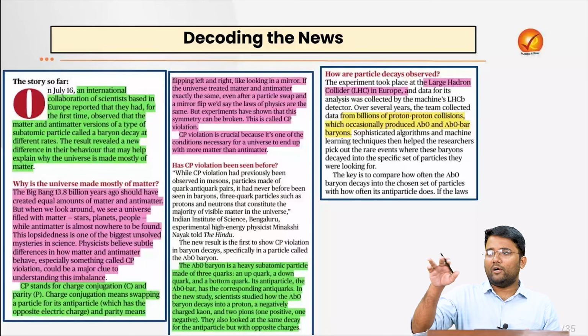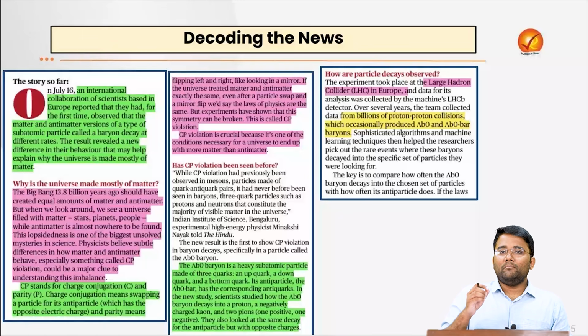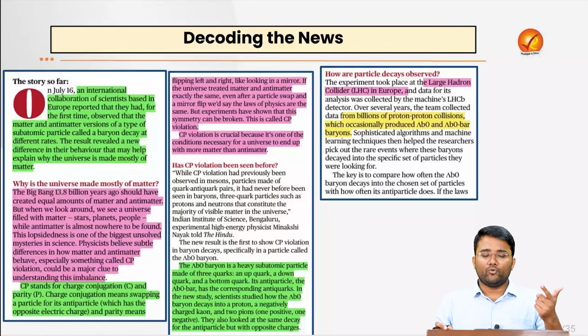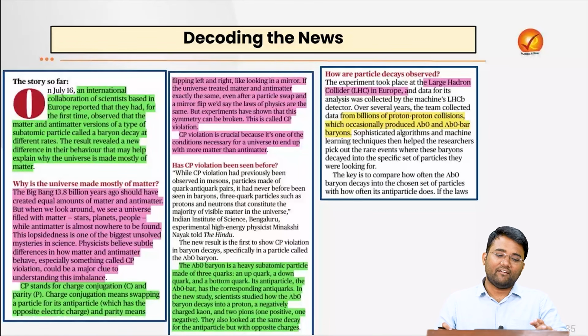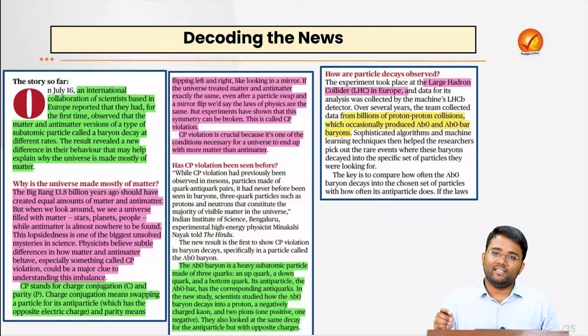Matter is all around us, what we can see and touch, like atoms, stars, planets, humans. And at the smallest level, matter is made of particles like electron, proton, and neutron. And similarly, we have the antimatter, which is the mirror image of the matter. For every particle, there is an antiparticle or antimatter with the same mass and the opposite charge.